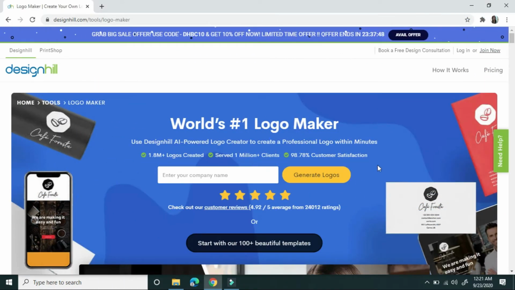Okay, here we are asked to enter our company name or business name before we can generate the logo. So since I am a fan of baking, assuming that I have a bakery business, so I will write here the name of my bakery. Let's say, and then just click generate logos.